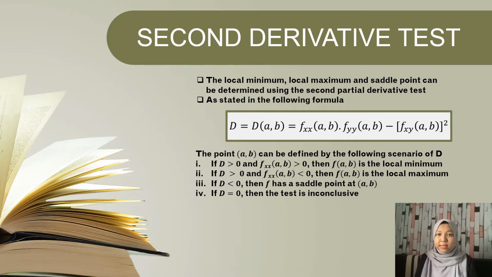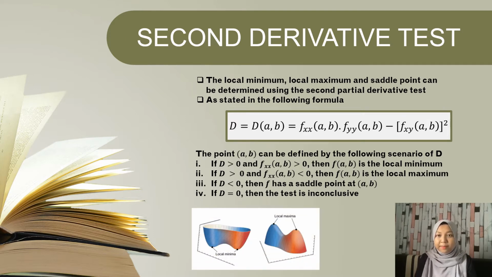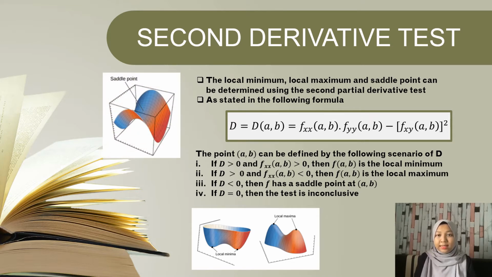First, if D is bigger than 0 and f_xx is bigger than 0, then (a,b) is a local minimum. Second, if D is bigger than 0 and f_xx is smaller than 0, then (a,b) is a local maximum. Third, if D is smaller than 0, then f has a saddle point at (a,b). And lastly, if D equal to 0, then the test is inconclusive.